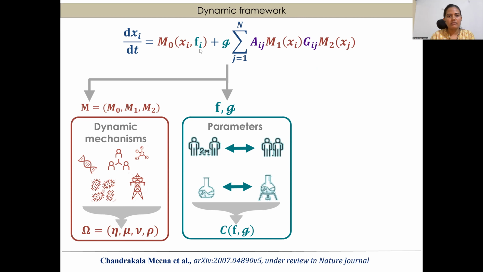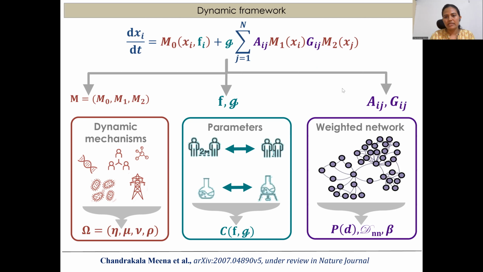This F is node and link specific. For example, in the SIS dynamics, this corresponds to the infection or recovery rate. And G is the global parameter which captures the effect of the external condition. A_ij is the network structure, and G_ij is the strength of the edges. Using this network information, we can find the probability distribution, the average nearest neighbor degree and the heterogeneity of the network.